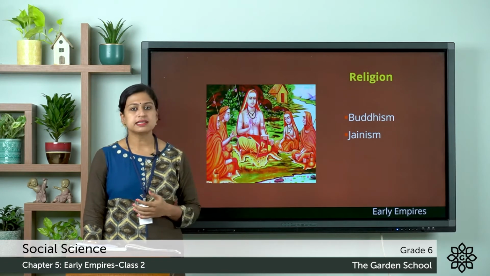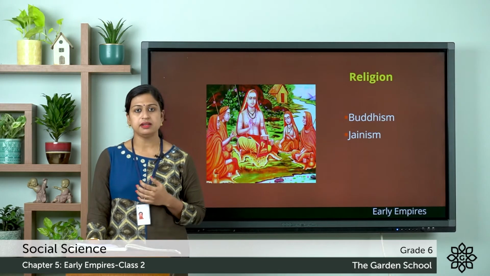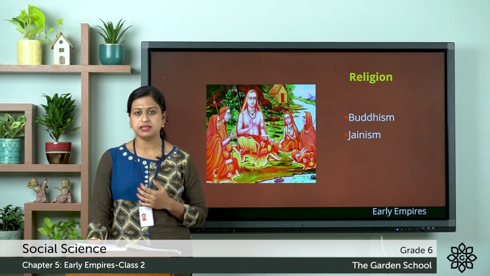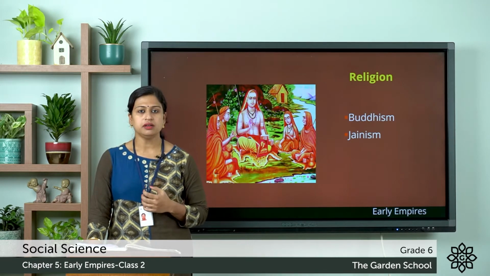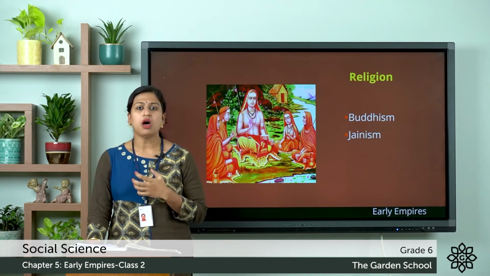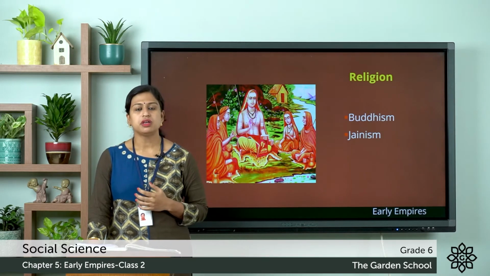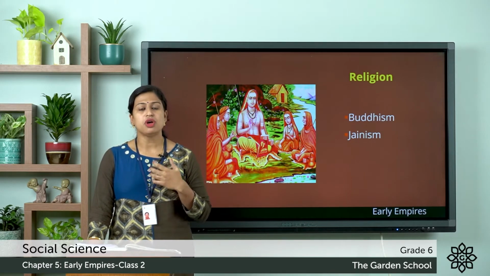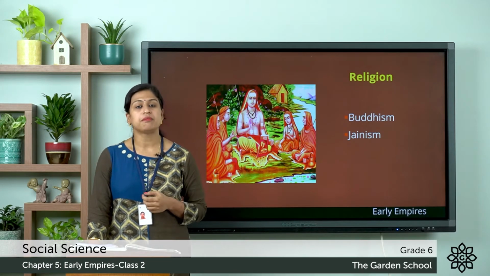Next, we will discuss religion. The period between 600 BCE and 300 BCE was one of religious turmoil and change. Here turmoil means an extremely confused stage. During this period the religion was very complex and lots of changes took place in it. In this age, the Brahmins started ruling the society and began to dominate the religious practices.